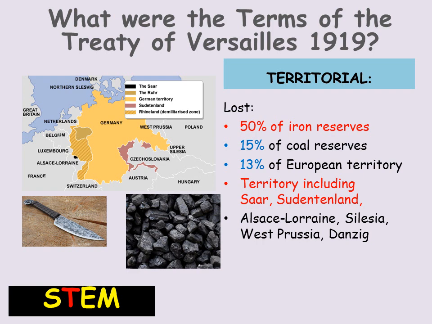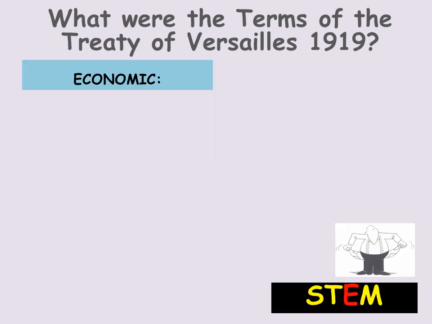The Sudetenland is the bit in pink that you can see. That was given to Czechoslovakia, and that had a lot of people inhabiting it, so German citizens, but also quite a lot of raw materials too. It also did lose colonies in Africa and the Far East, but the ones that really mattered to Germany were the ones closer to home.